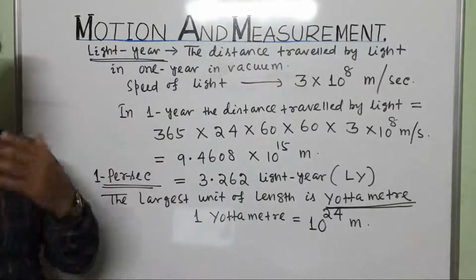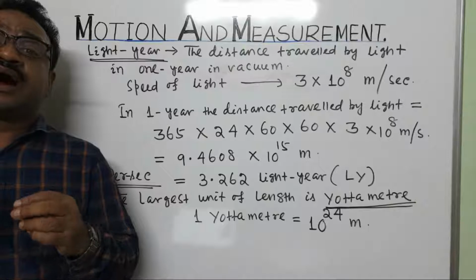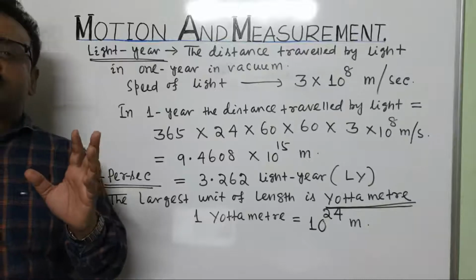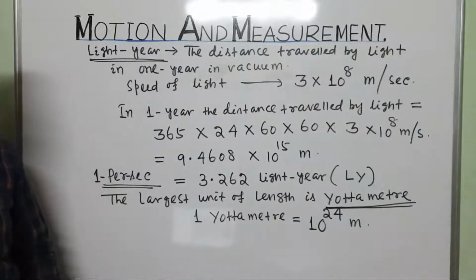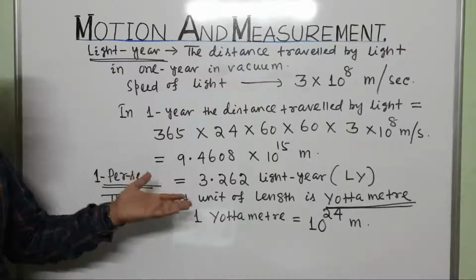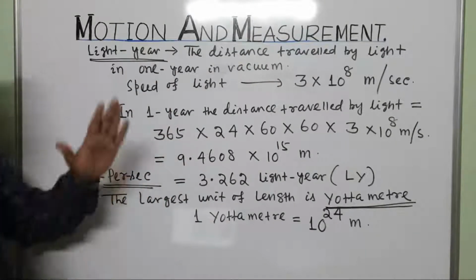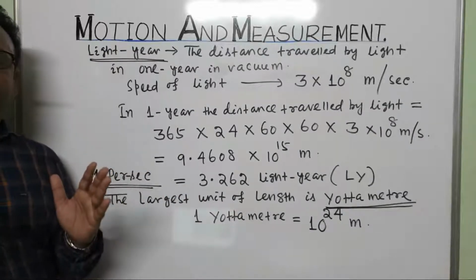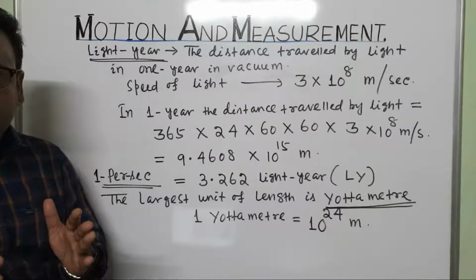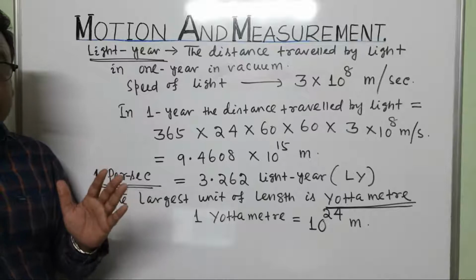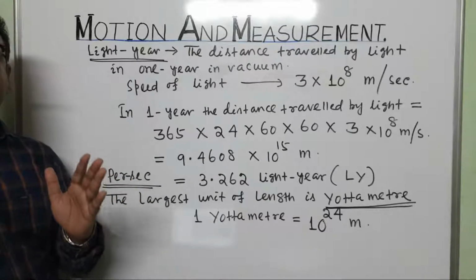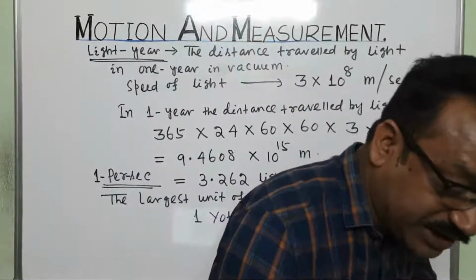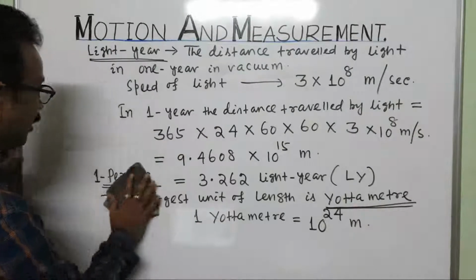Regarding the higher classes, you will read about giga, mega, exa, peta, tera, different bigger units, larger units. So we can say the units related to length are light year, parsec and yottameter. But some units are related to length but are not standard units. So what are the other units which are related to length but not used as standard units? So let us see about it.